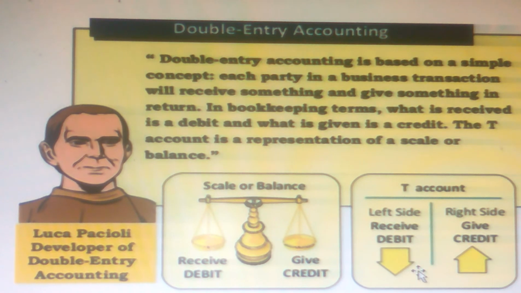So the meaning of debit and credit and everything will be discussed in detail in a later class. Here we are going to discuss how we write accounts. First one is the double entry system, correct?